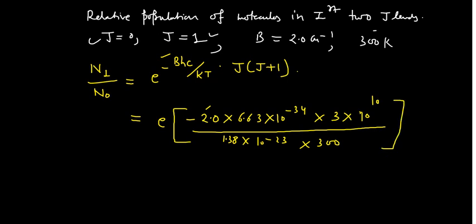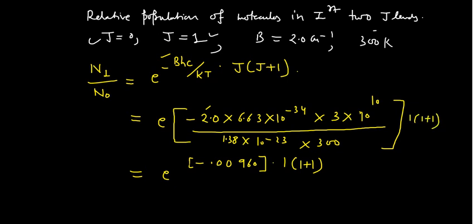If you solve this, you will find e to the power of negative 0.00960. The J value is 1, so you can write 1 into 1 plus 1.